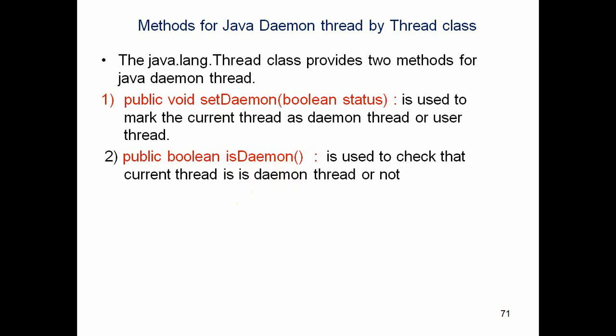So the isDaemon method returns either a true or false value. If that method returns true, the particular thread is a daemon thread, otherwise it is not a daemon thread, that means a user thread. So that is about two methods related to daemon threads. One is setDaemon for making the thread a daemon thread, another one is isDaemon for checking whether the given thread is a daemon thread or not. So that is about multi-threading. With this, the multi-threading concept is over.